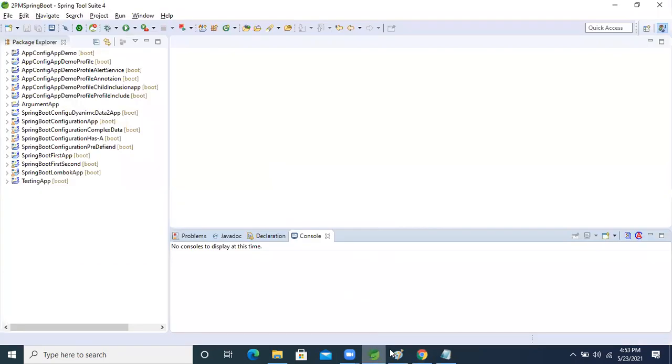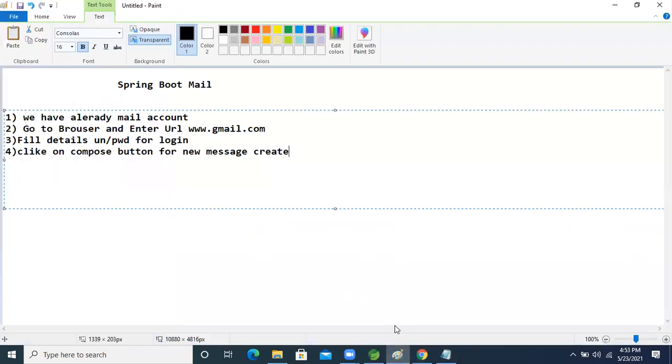So now fine, guys. Next, inside that, multiple things are there. We fill in the details: to, then CC, then BCC, then subject, then the text, then attachment.